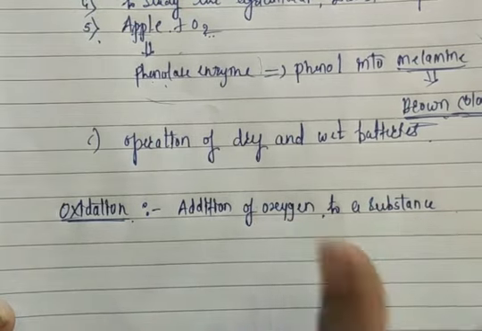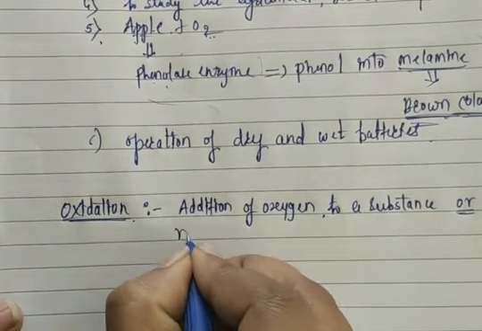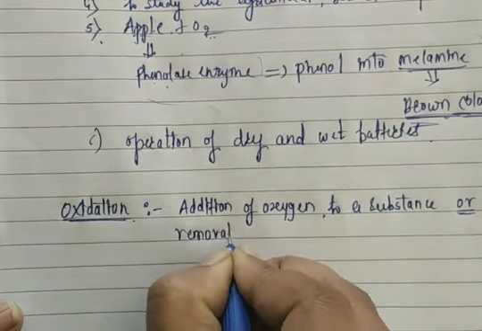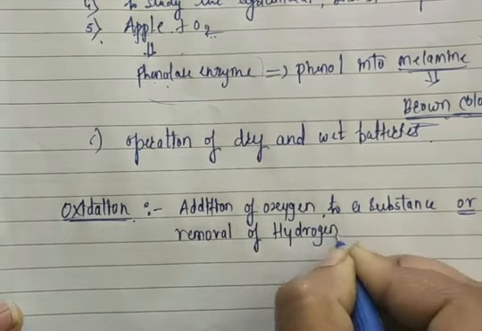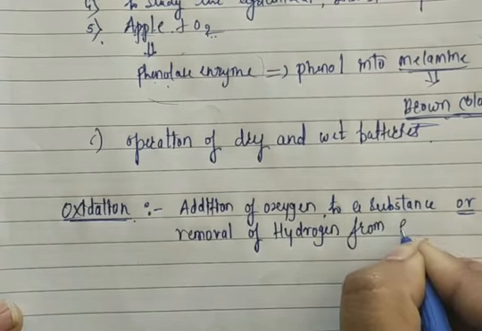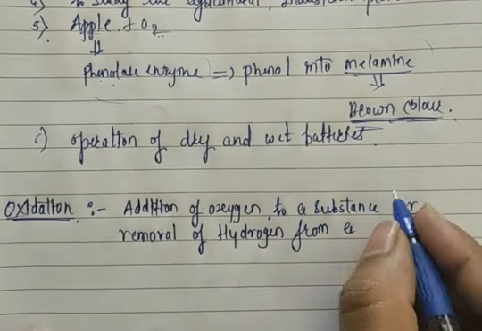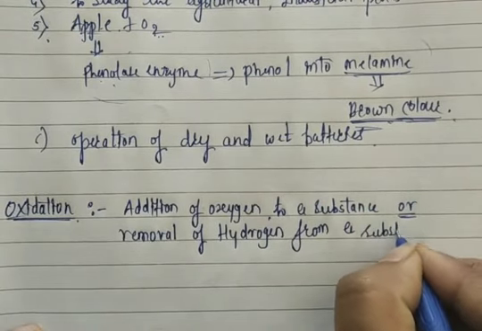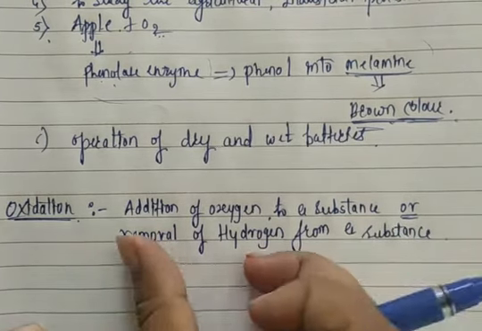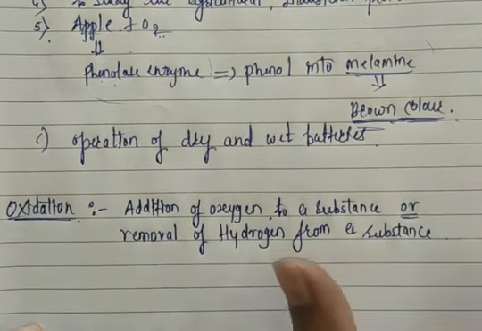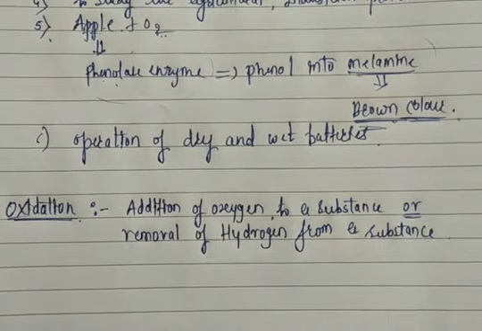So in general, what is the simple definition? Addition of oxygen to a substance, or removal of hydrogen from a substance. Okay, so what is meant by oxidation here? Addition of oxygen to a substance or removal of hydrogen from a substance. This is called oxidation.